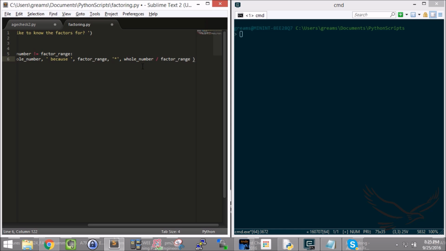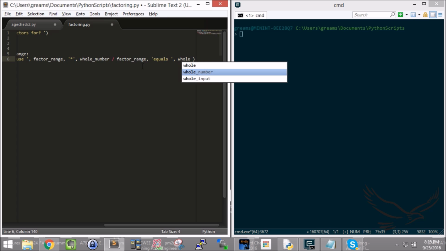So when you take the factor range and multiply it by the whole number divided by the factor range, that should be equal to the whole number, right? So whole number divided by the factor range, and I'll put a comma after that, and then I'll say equals, and we'll say comma, whole number.